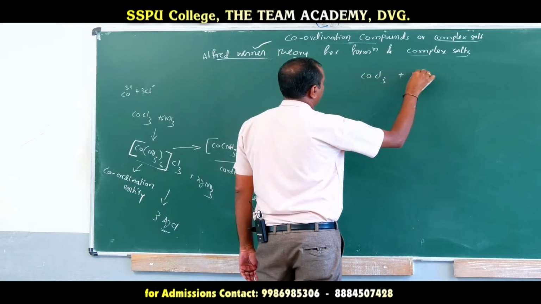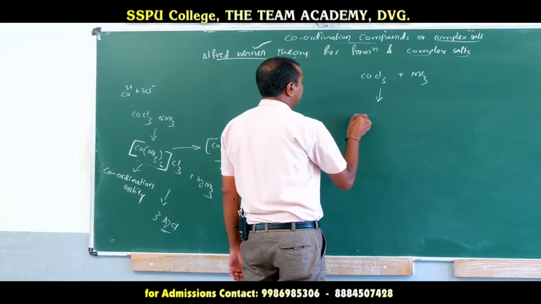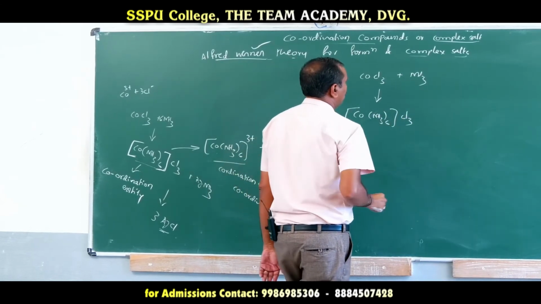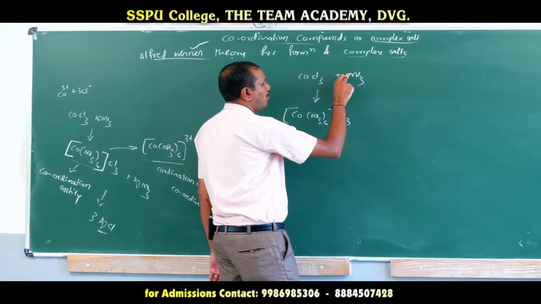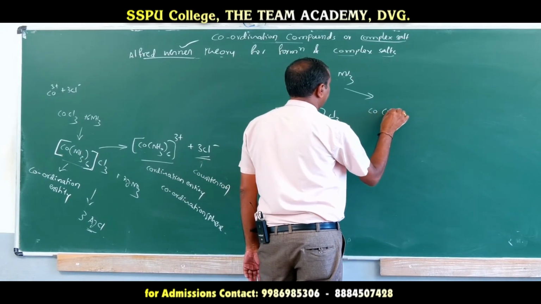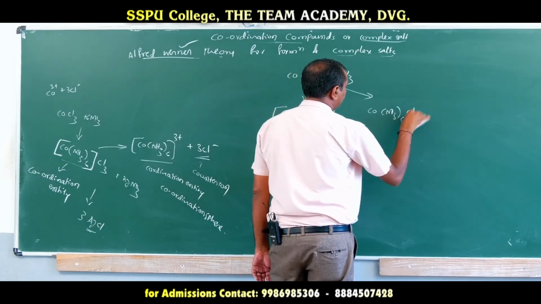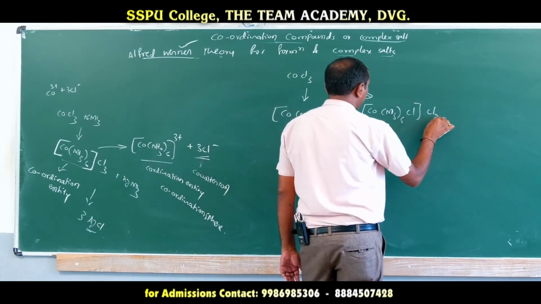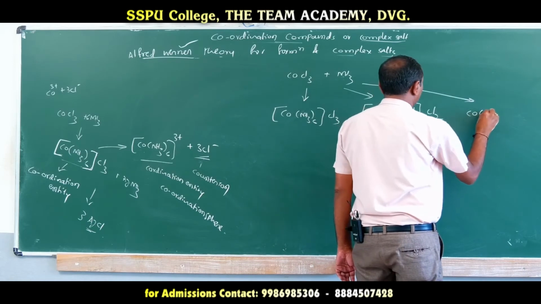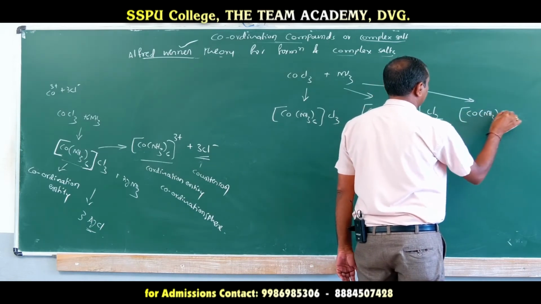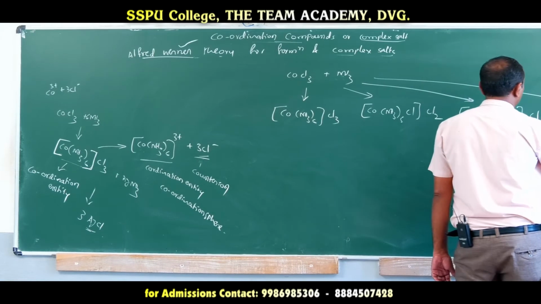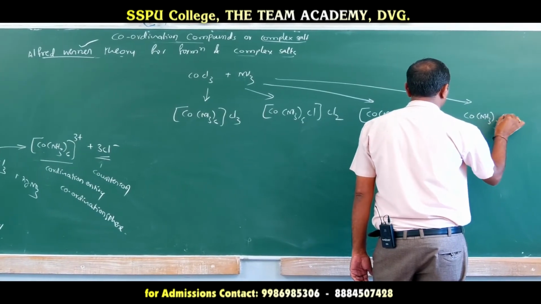So we'll see, if cobalt chloride, CoCl3, is made to react with ammonia, we may get the compounds Co(NH3)6 Cl3, using 6 mole of ammonia, or we may get Co(NH3)5 Cl Cl2, or we may get Co(NH3)4 Cl2 Cl, or we may get the compound Co(NH3)3 Cl3.